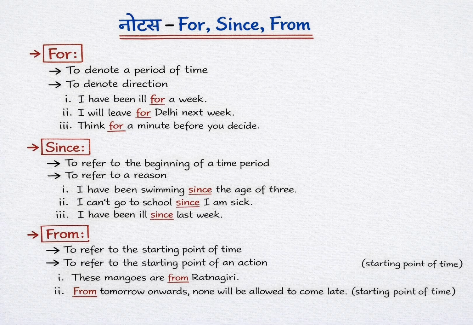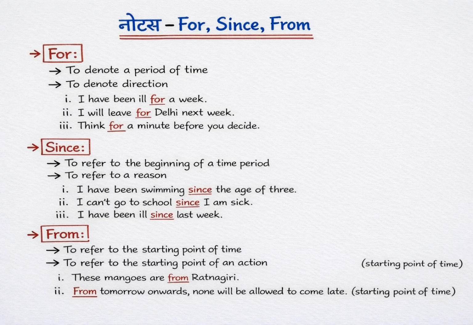Section 3, from. Finally, we have from. This is all about the starting point of an action or a place. Origin: these mangoes are from Ratnagiri. That's where they started their journey. Future, starting time: from tomorrow onwards, no one is allowed to come late. Hint: use from when you want to signal the very beginning of a new rule or a physical location.